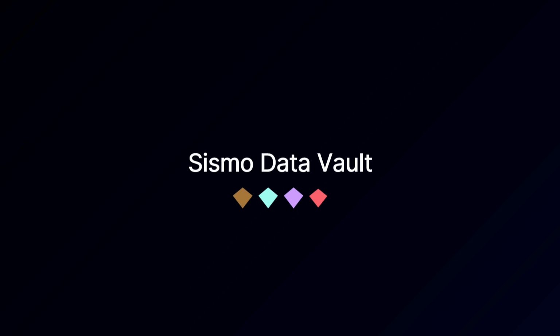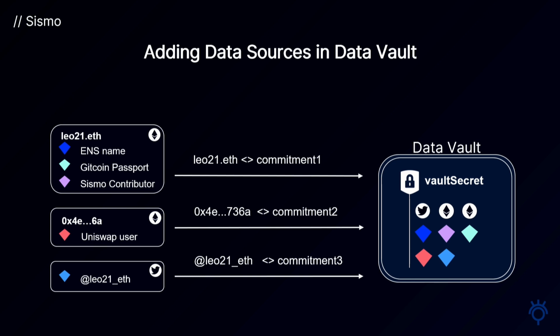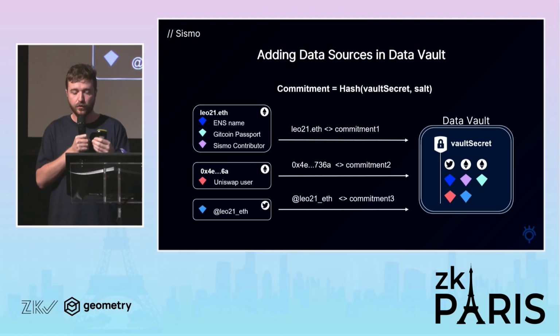Let's dig more into the Sismo Data Vault to see how it works. In this Sismo Data Vault, it's like a password manager. It all happens in the browser only, locally, where you can import your different accounts. Here I have my Leo21 address, another address, and also a Twitter account. To do this, I will make what we call an off-chain commitment. This commitment is the hash of a vault secret and a salt. I will link this account to this commitment and store the result in my Sismo Data Vault.